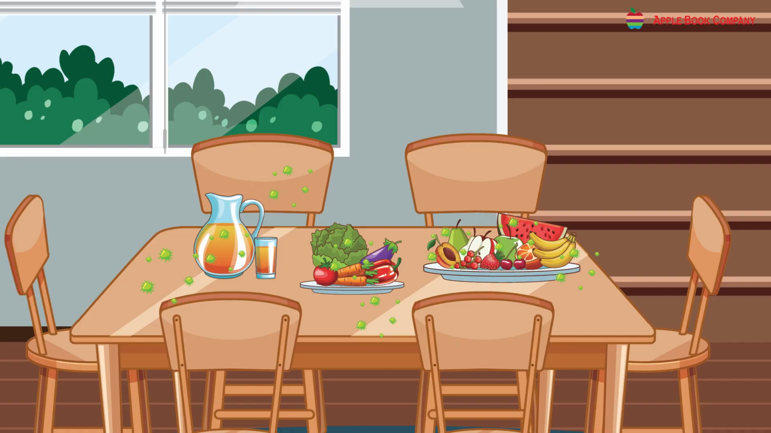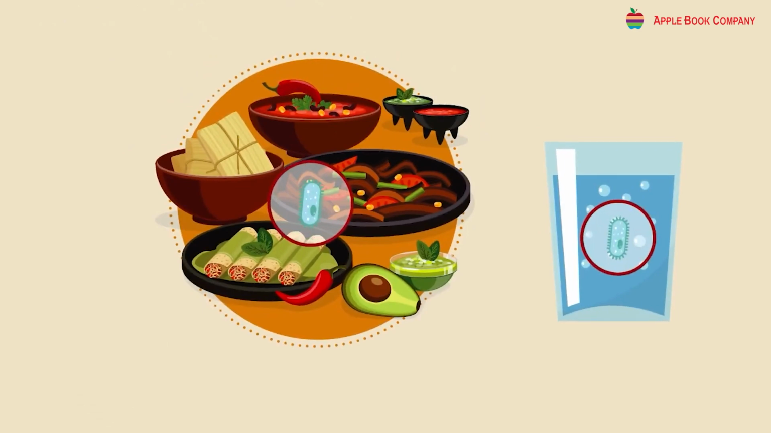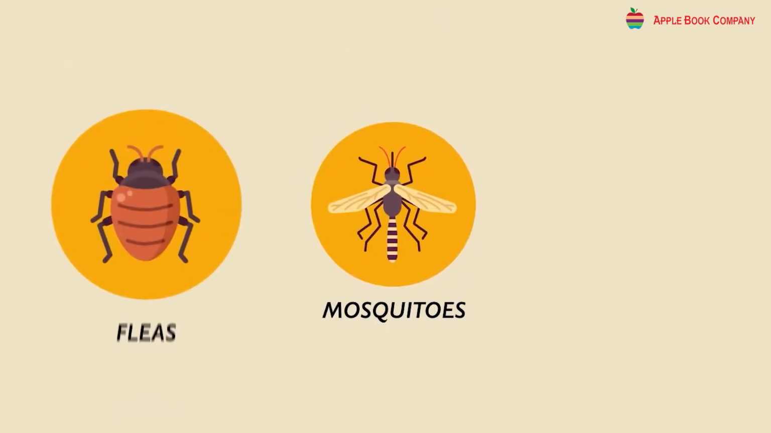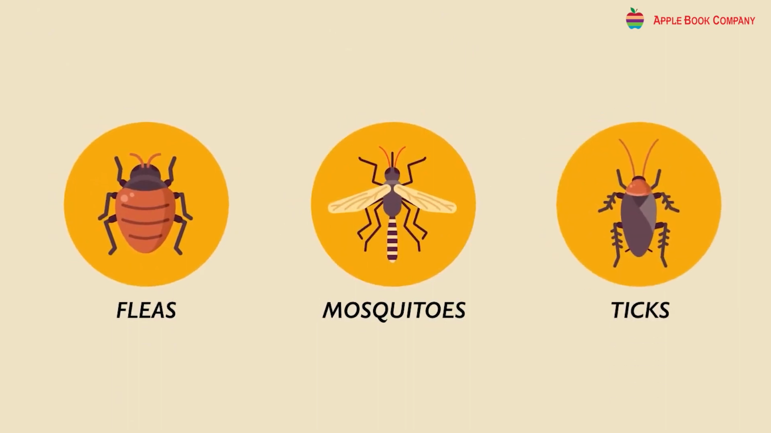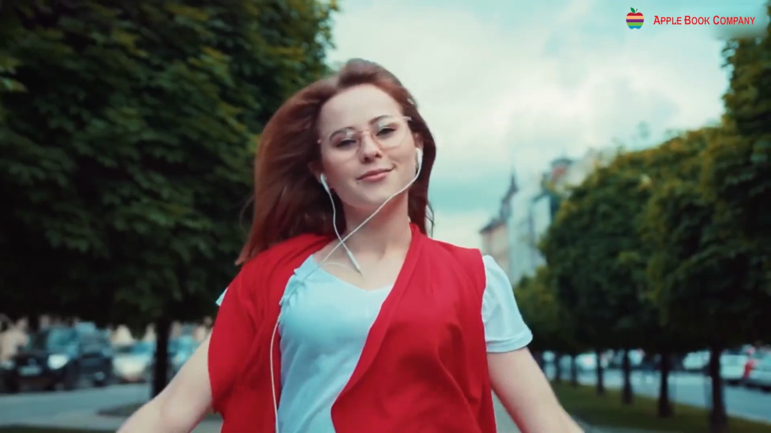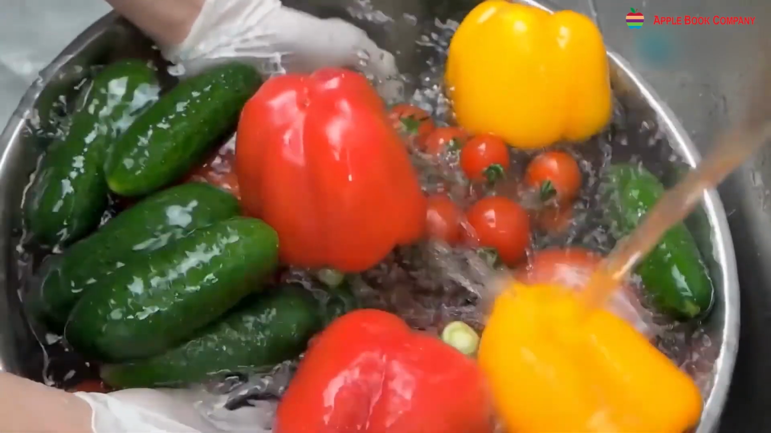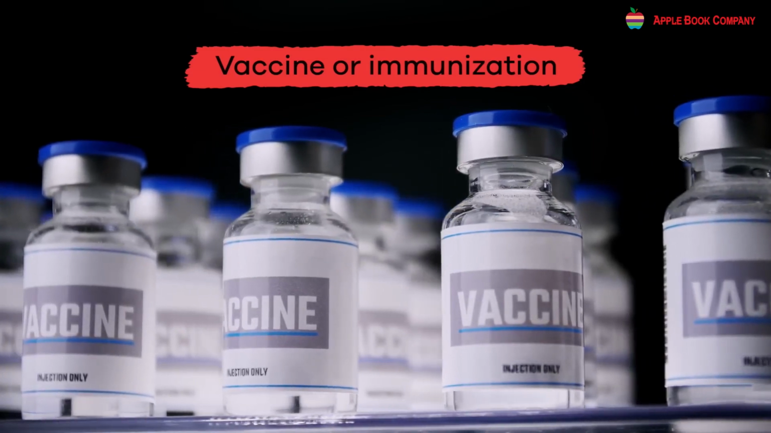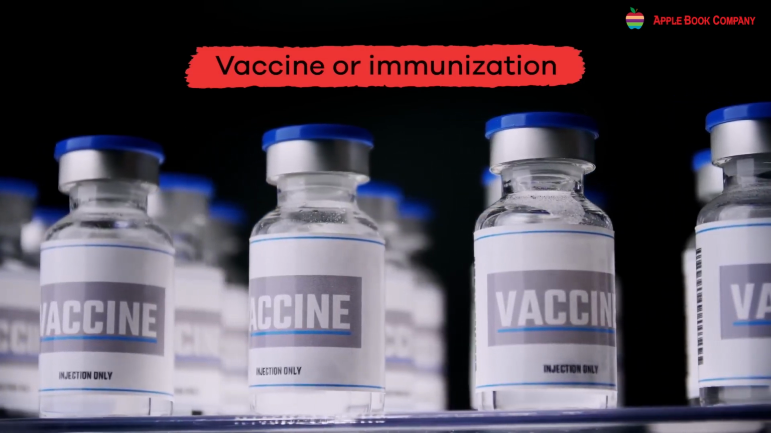Germs can be transmitted through contaminated food and water, contact with a sick person, or by flies, mosquitoes, and other insects. Keeping our bodies, homes, and surroundings clean, using clean water and food, and getting ourselves vaccinated can keep us safe from communicable diseases.